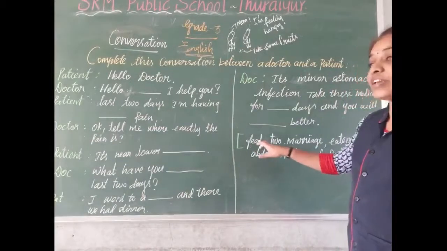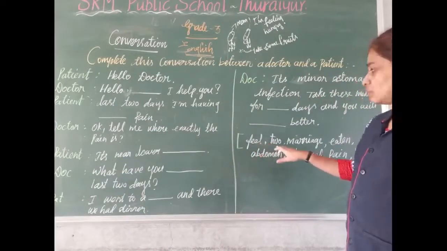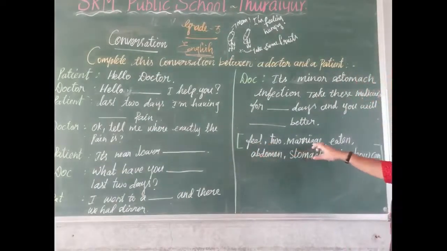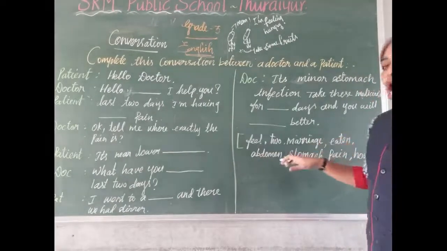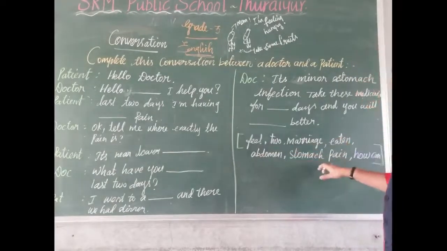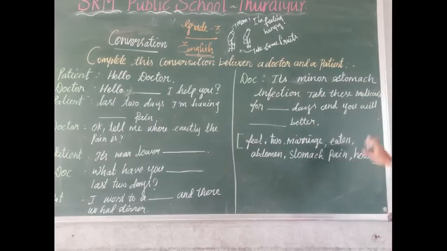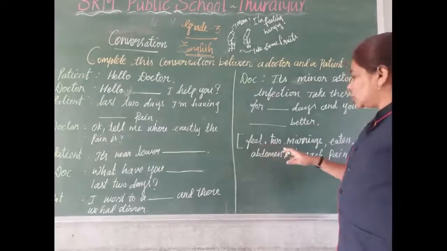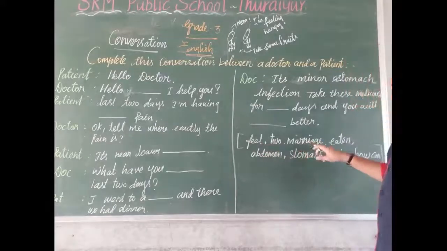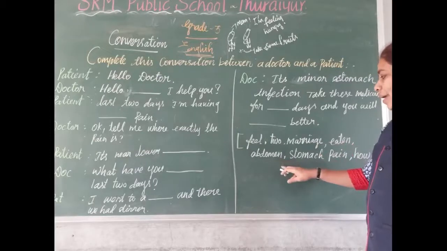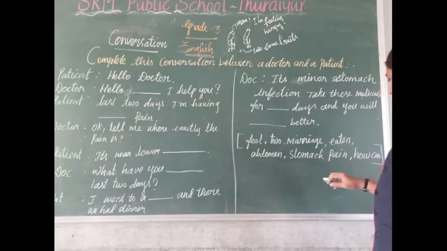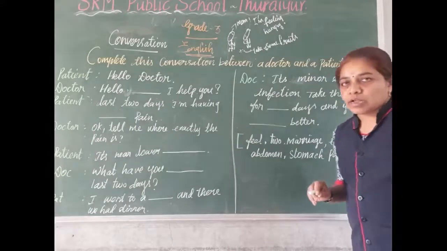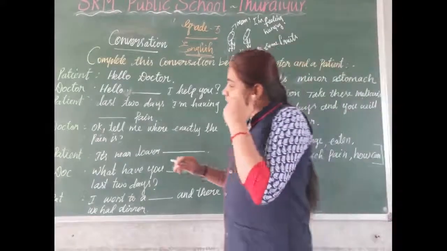We will read the choices also. Feel, to, marriage, eaten, abdomen, stomach pain, how can. Listen once again. Feel, to, marriage, eaten, abdomen, stomach pain, how can.